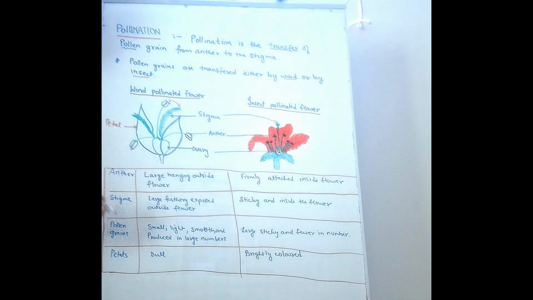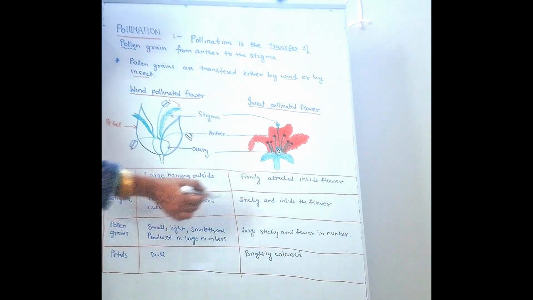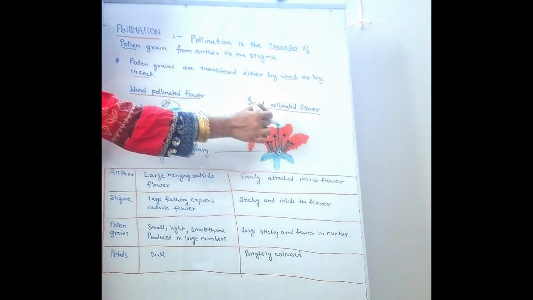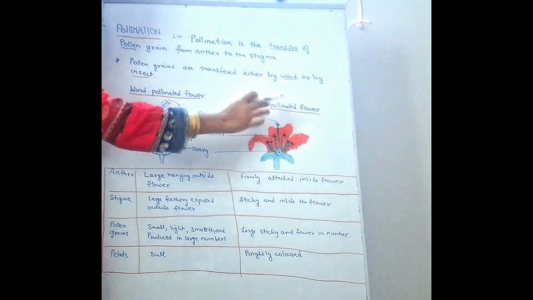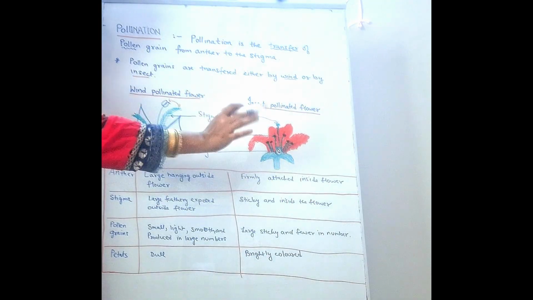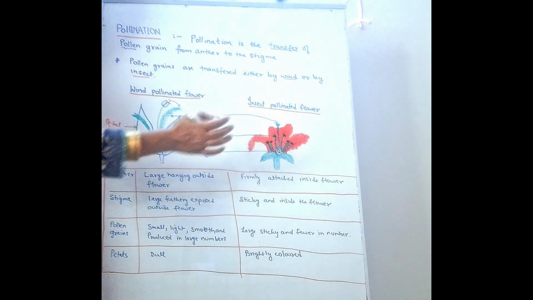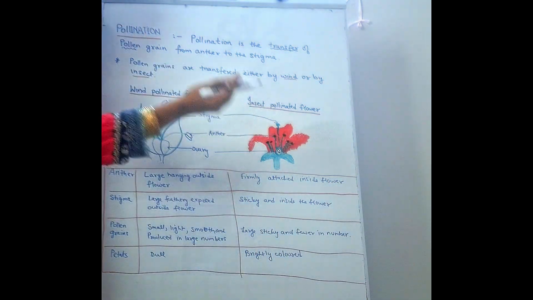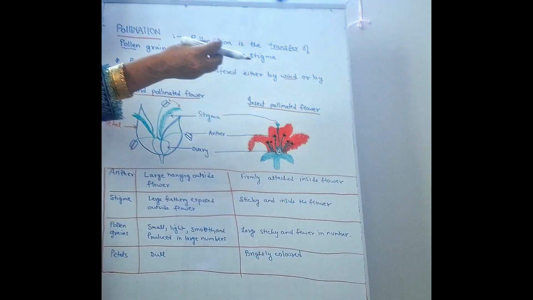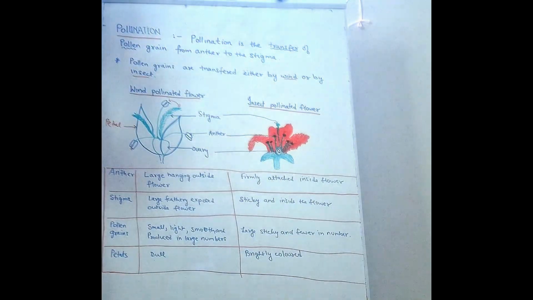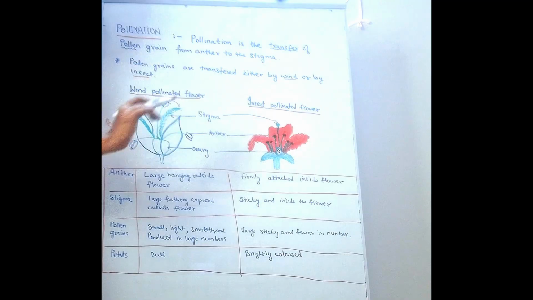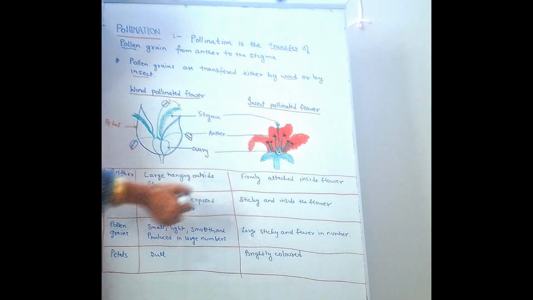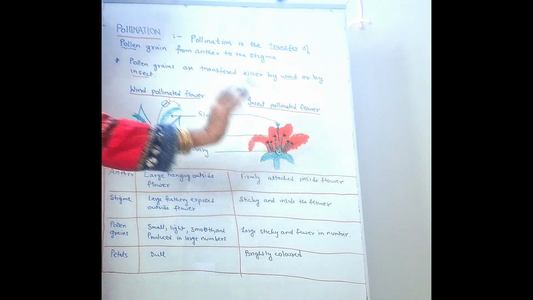Whereas the stigma of insect pollinated flower is sticky and present inside the flower. This is the stigma. I just showed it outside in order to show the labeling correctly, but it is also present inside the flower. The hibiscus flower is a very good example. You can easily distinguish in the hibiscus flower what is anther and what is stigma. Hibiscus is an insect pollinated flower. Why am I saying this? Because you know they are brightly colored, right? So which type of stigma do they have? Sticky and inside the flower.